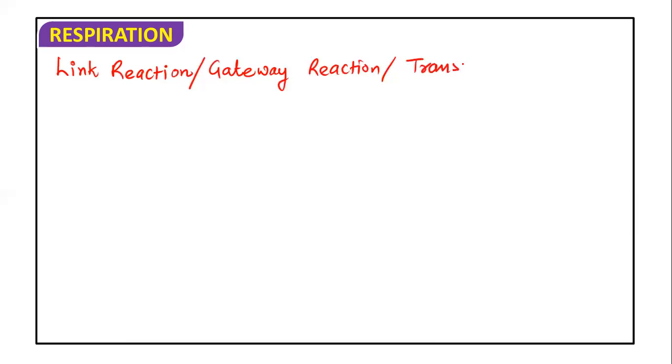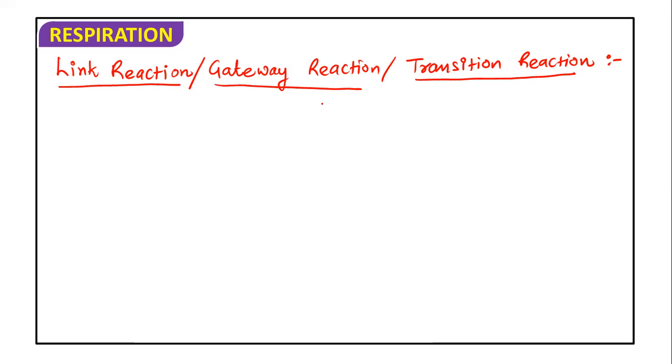So if we talk about the first link reaction, this link reaction is also called gateway reaction, or it is also known as link reaction or gateway reaction or transition reaction. So link reaction, gateway reaction or transition reaction are there.